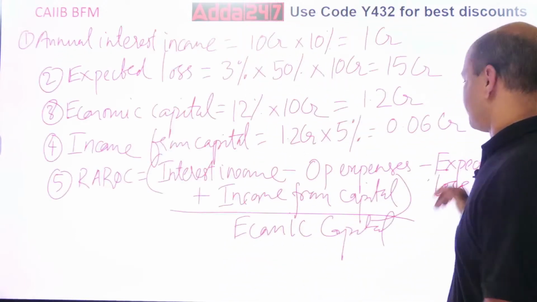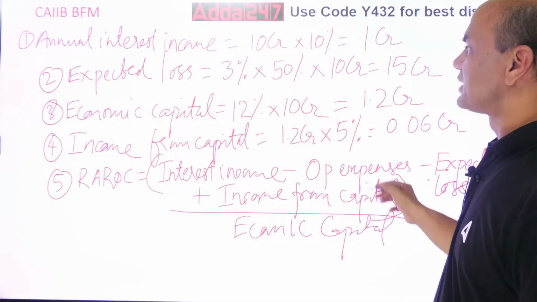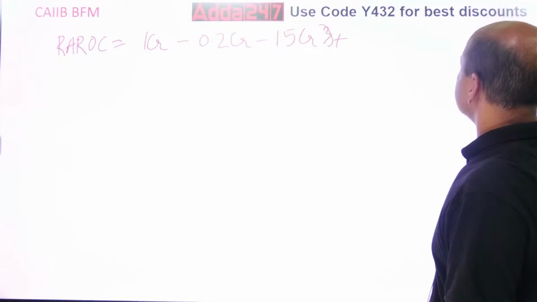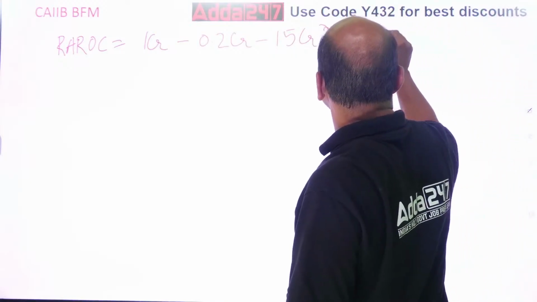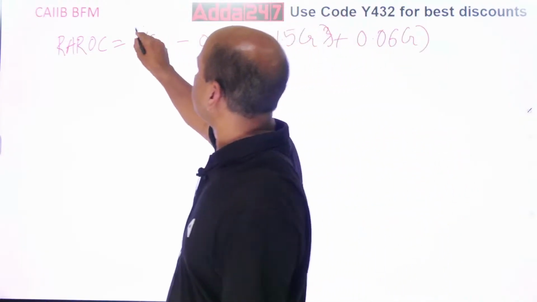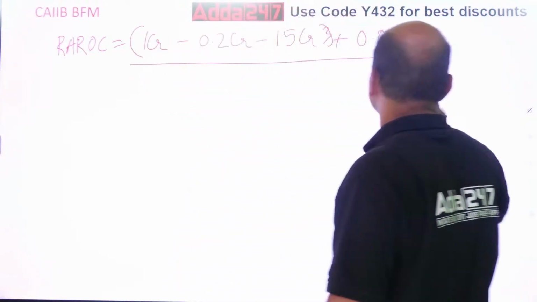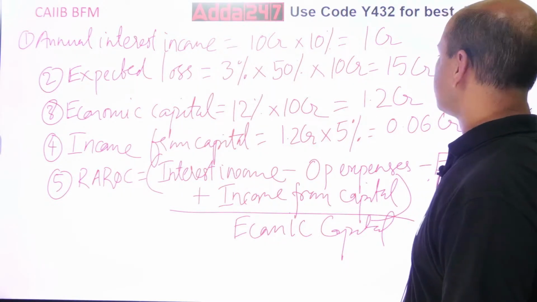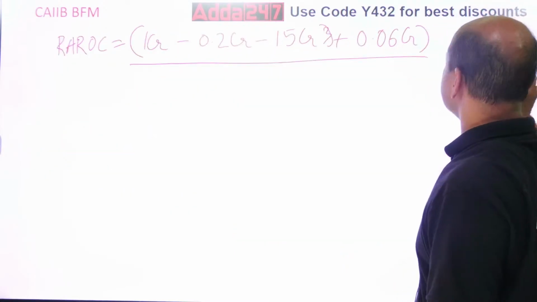So minus 15 CR, it is huge, okay, plus something is there. What is plus? Income from this. So income is what? 0.06 CR plus 0.06 CR. The whole upon, what is it? The whole upon economic capital. What is the economic capital? 1.2 CR.